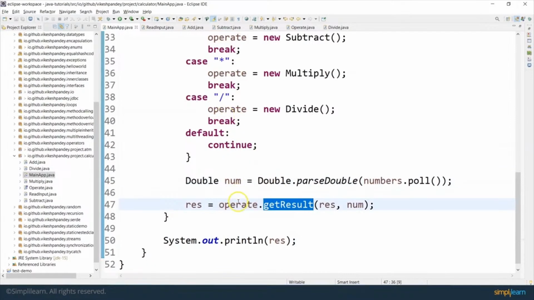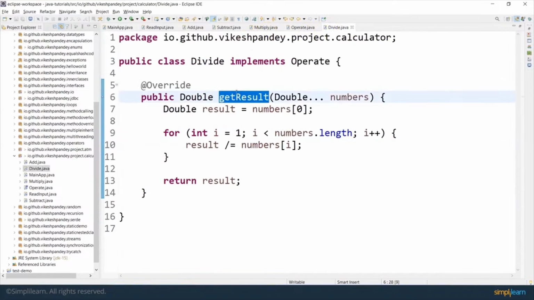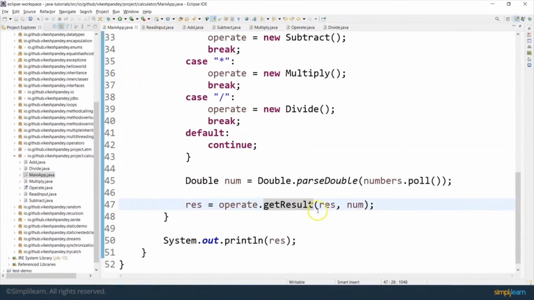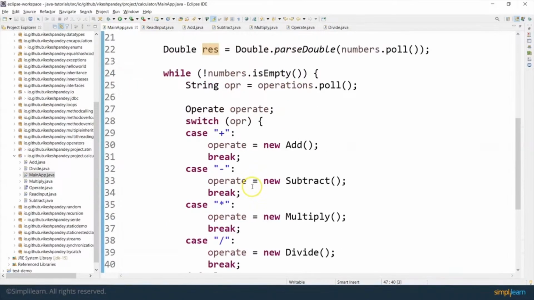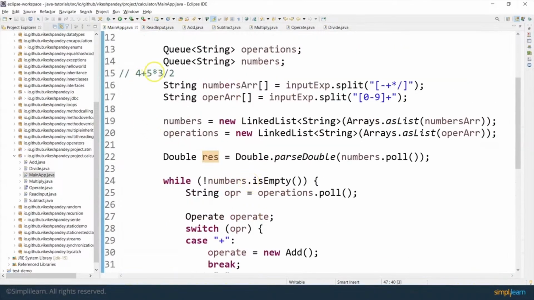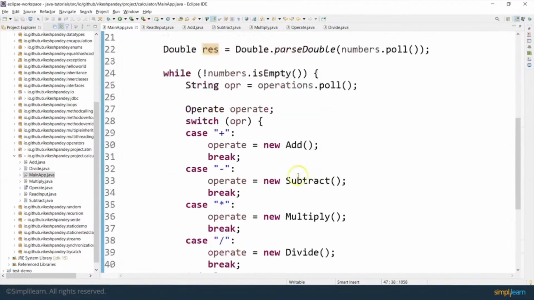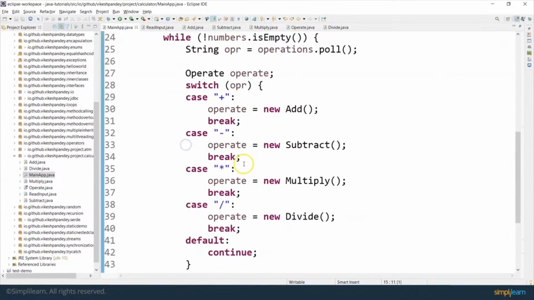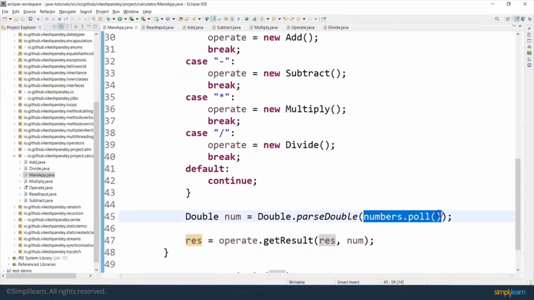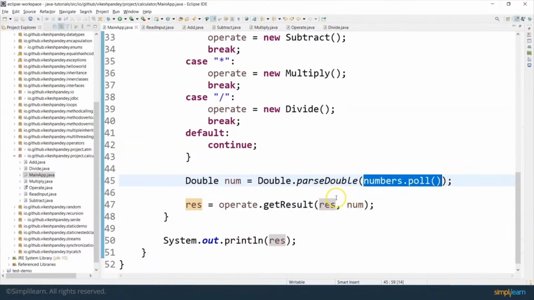This time, since the operate reference type was of divide class type, when we call operate.getResult, the getResult method of the divide class will get invoked and it will divide the current value of result, which was 4 plus 5, 9 into 3, which was 27. So it is going to divide 27 by 2, which was the last value of numbers.poll. It is going to execute 27 by 2, and whatever value it gets, it is going to store back into the res variable.